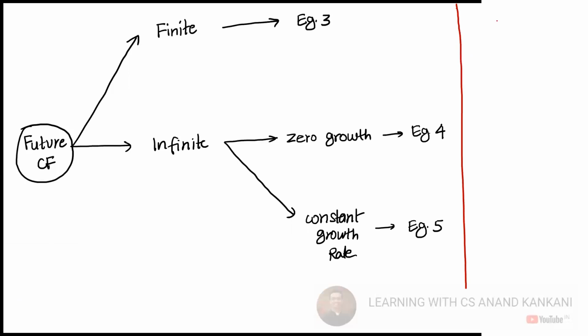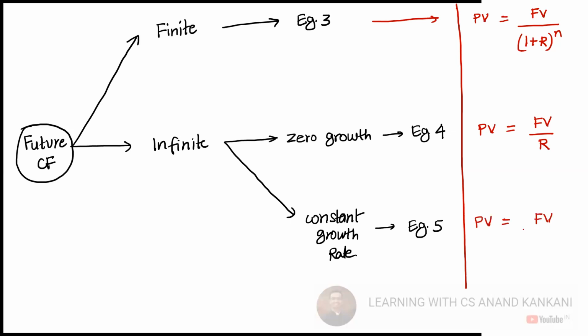I'll write the formula here. For finite, the formula is present value is equal to future value upon (1 plus R) raised to n, the number of years. If it is infinite with zero growth rate, the present value is going to be future value upon R. And if it is growing at a constant rate, then present value is going to be future value upon R minus growth.